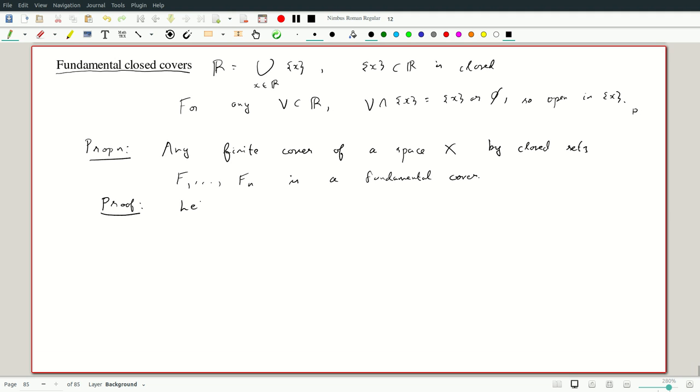Okay, so let V be contained in X, and suppose we know that V intersection Fi is open for all i, 1 ≤ i ≤ n. Well, these are closed sets, so as you would guess, you would want to deal with them by looking at closed sets intersecting with Fi.